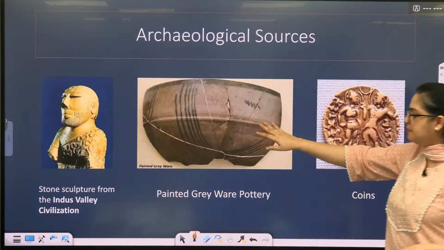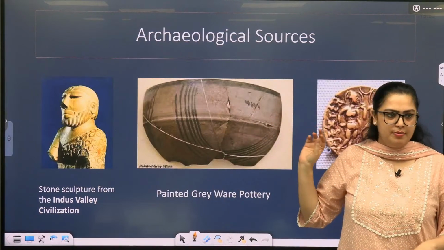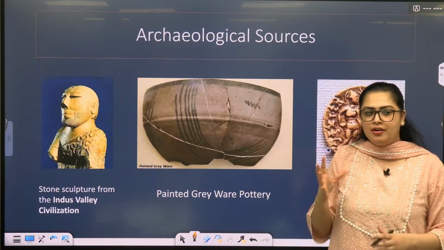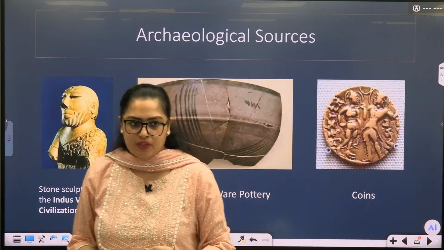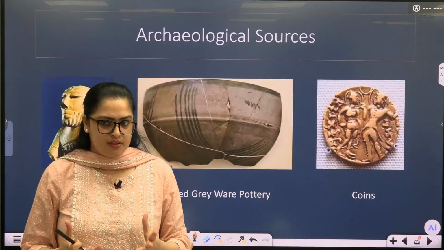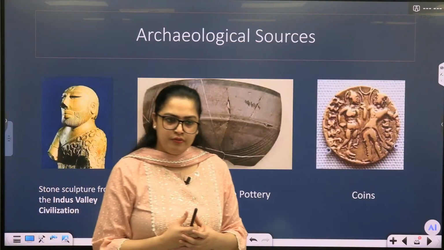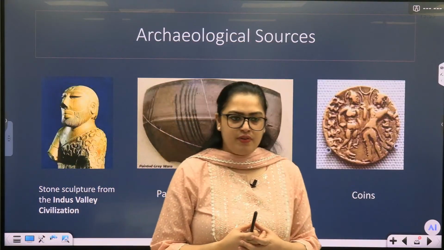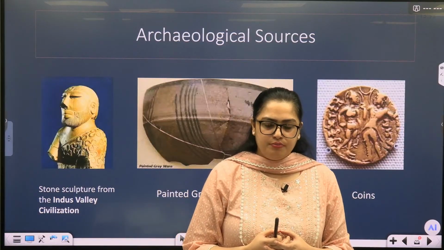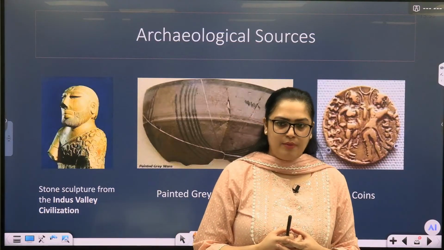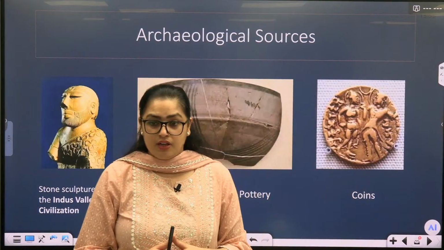Then look at this painted grey ware pottery. This is just a potsherd, a part of a pottery being used by the people of the earliest times. Pottery means what? When you get any evidence of pottery, what does it show us? If you are making pots, it means what? Why are you making pots? To store the food. If we are at a stage where we are storing the food, what kind of agriculture practice? I'm talking about the magnitude of agriculture practice. What do you think we were at? Surplus production.